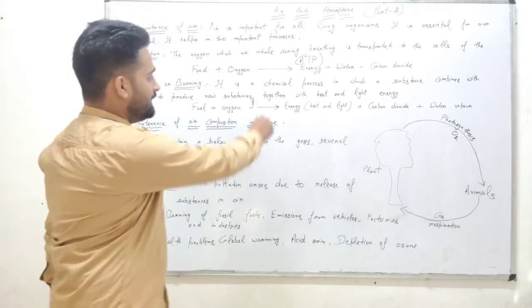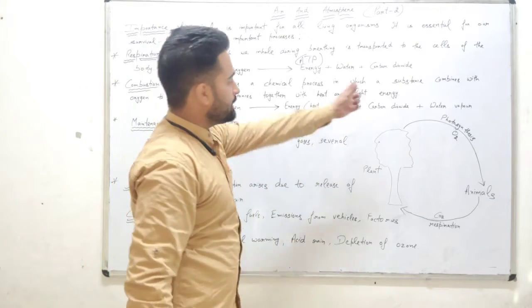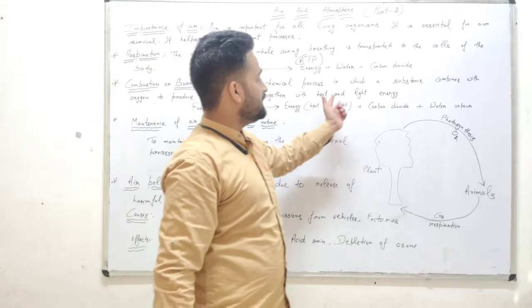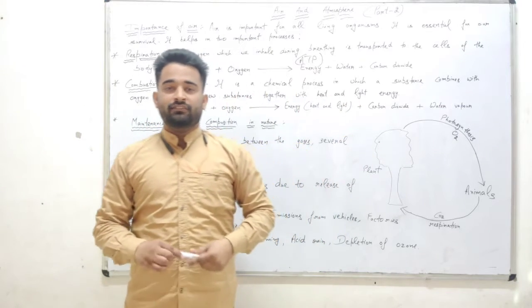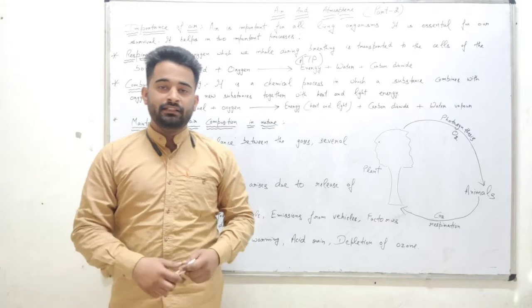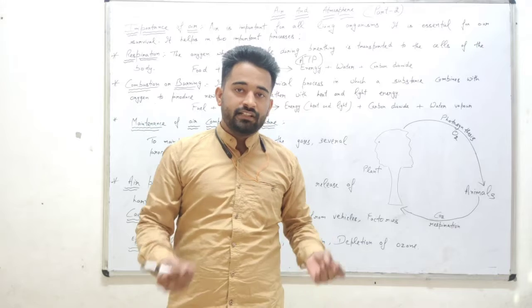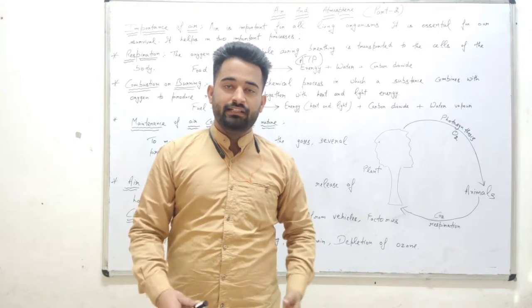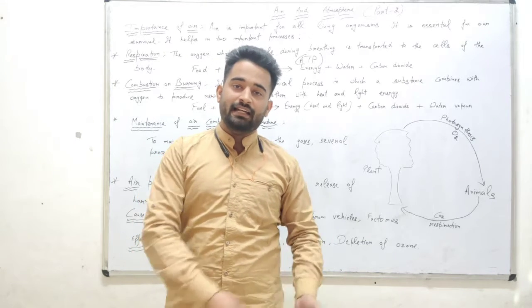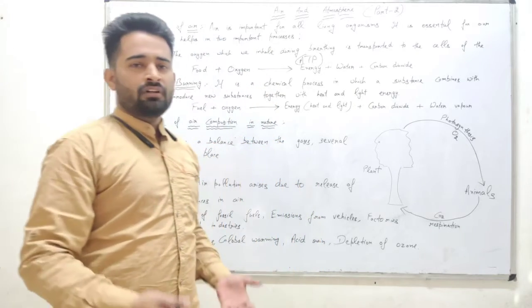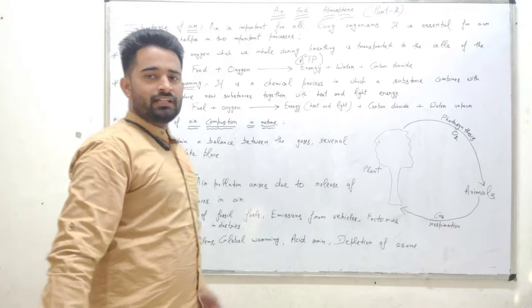How? See here. It is a chemical process in which a substance combines with oxygen to form new substances together with heat and light energy. When we burn anything in the presence of oxygen, what does it give to us? It gives heat and light. That is useful for any work, for the cooking of food. There are a number of ways by which we can use that energy.